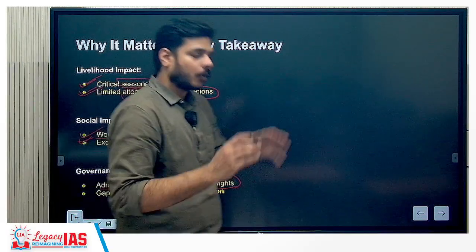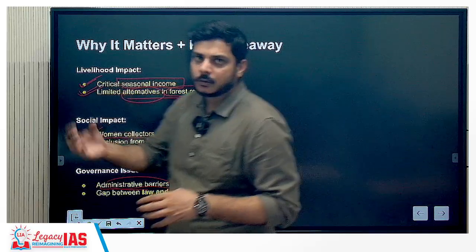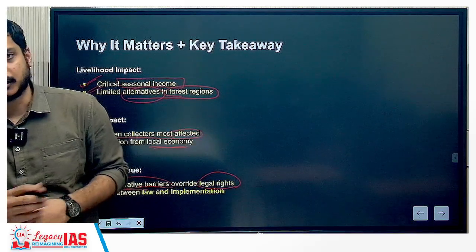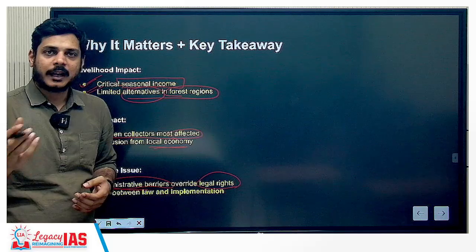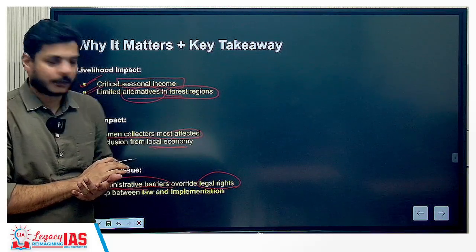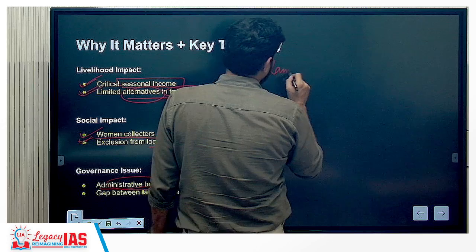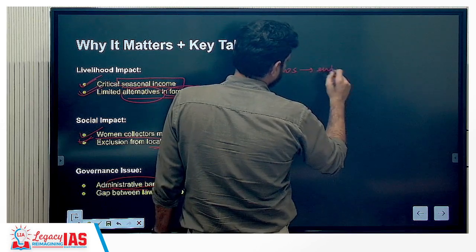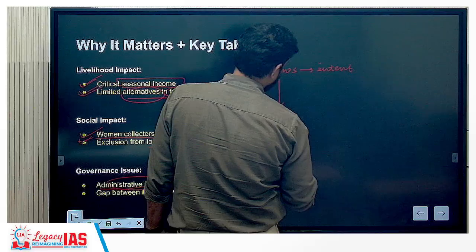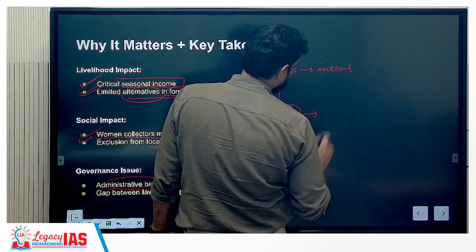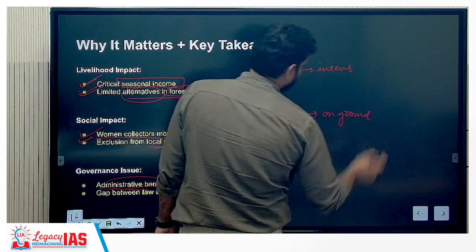That means whatever the central act says, and the rules and regulations that have to be implemented on the ground, it is not something that is intended by the central act, but it is being implemented. So there is a gap between the intent of the law and what is happening on the ground.